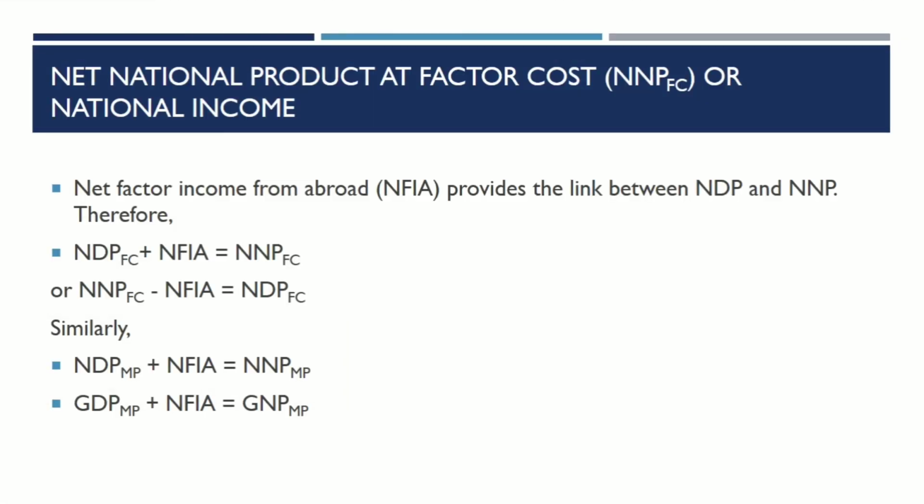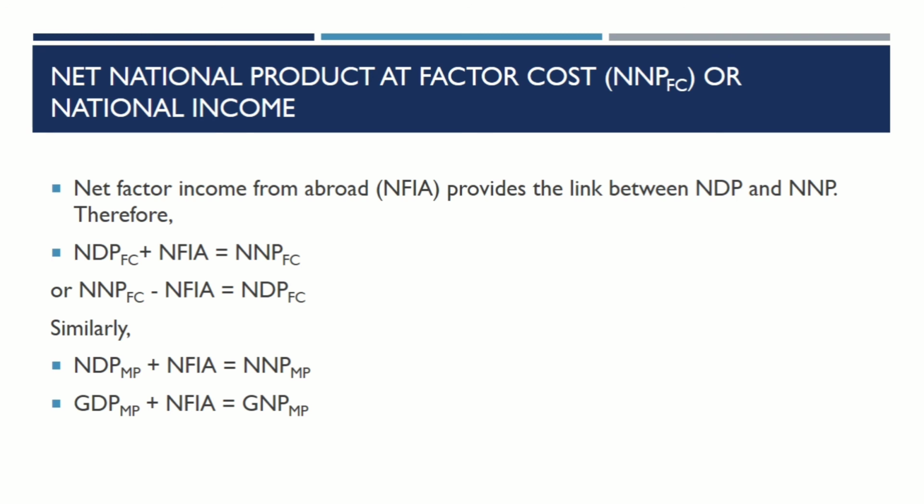Net national product at factor cost, or national income. Net factor income from abroad provides the link between NDP and NNP. Therefore, NDP at factor cost plus NFIA is equal to NNP at factor cost, or NNP at factor cost minus NFIA is equal to NDP at factor cost.